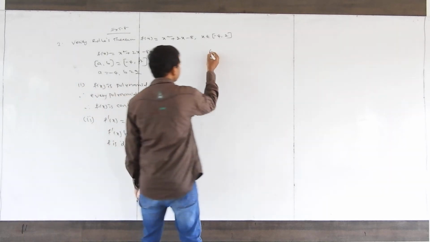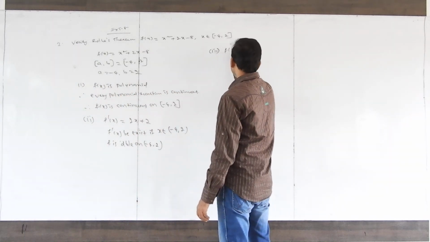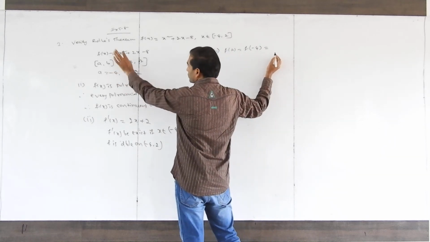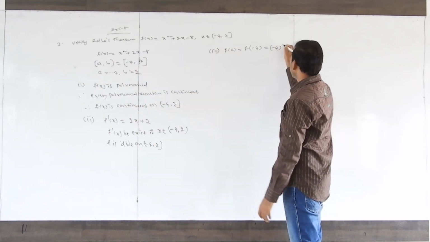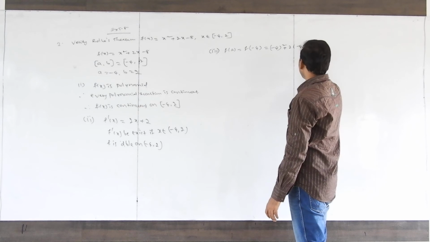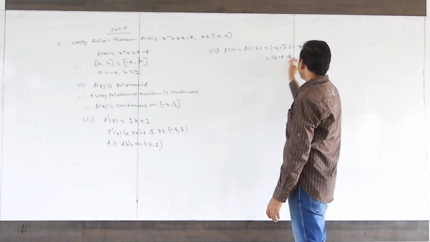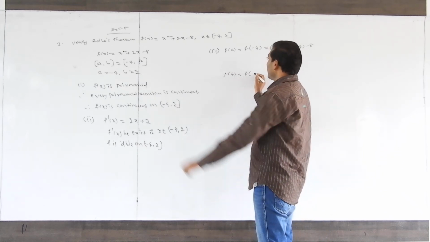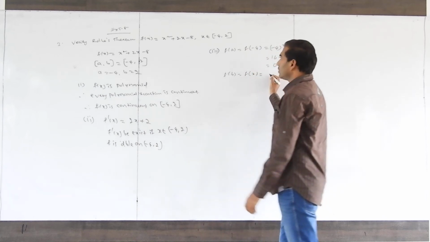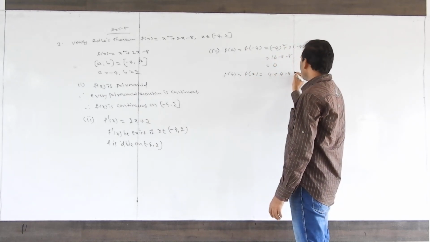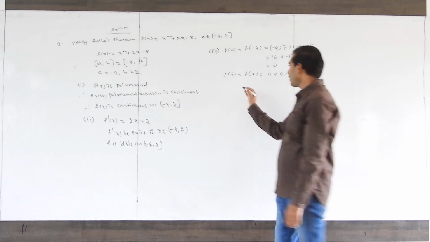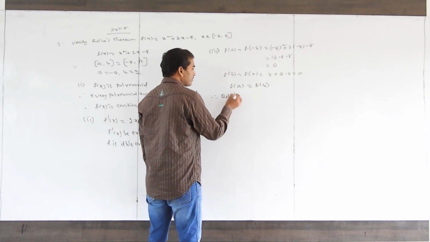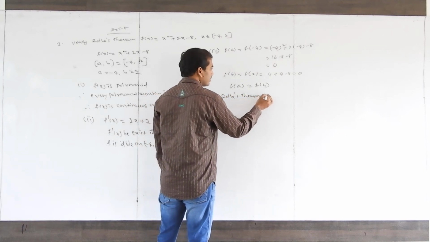Third point, f of a is f of minus 4. Consider minus 4 whole square plus 2 into minus 4 minus 8. 16 minus 8 minus 8 equal to 0. f of b is f of 2. 2 square 4 plus 4 minus 8 equal to 0. So f of a equal to f of b. Therefore, Rolle's theorem is applicable.